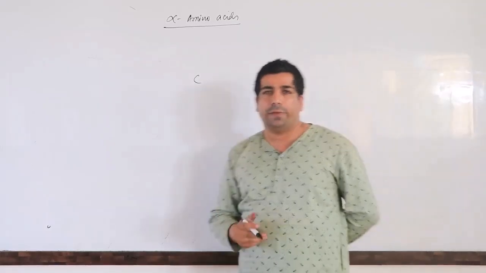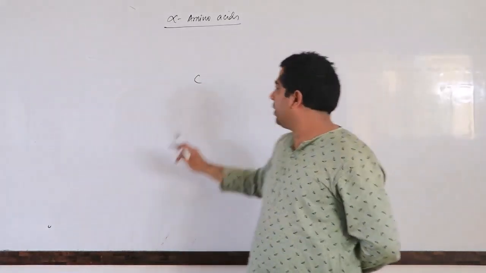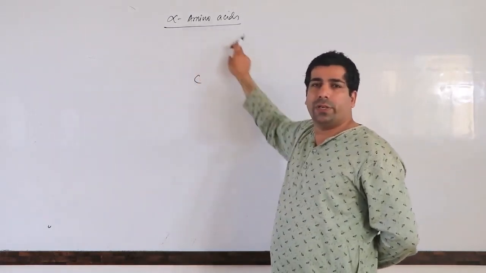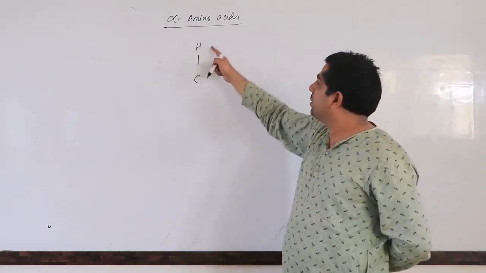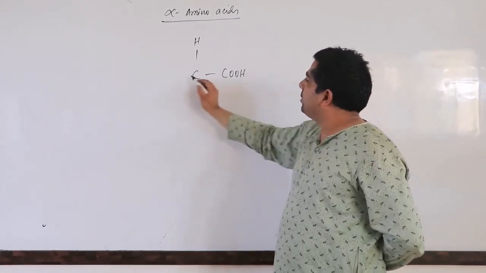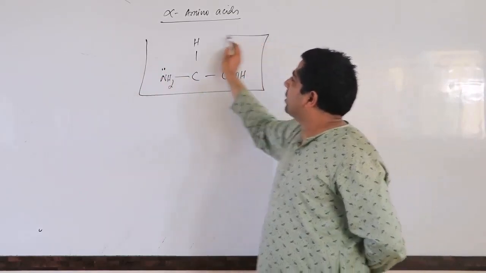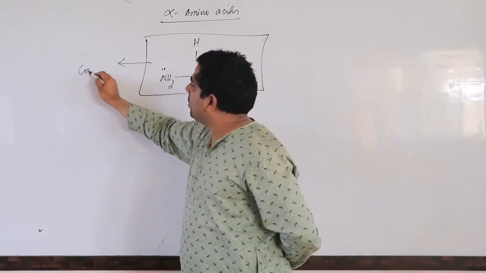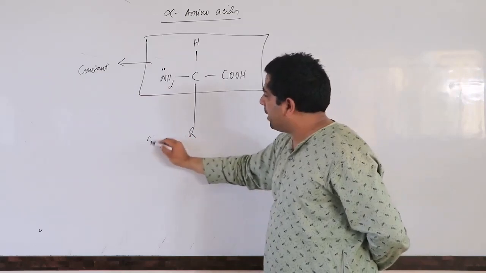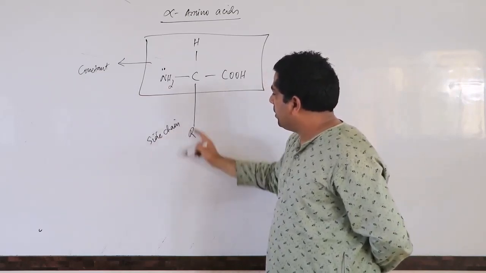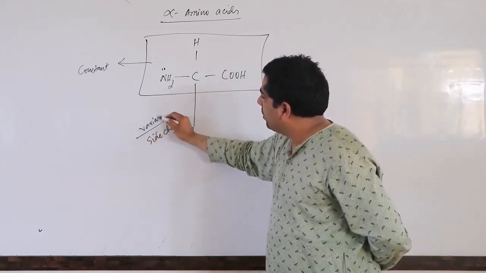So my dear friends, whenever you have to draw the structure of a particular amino acid, you have to take one carbon. Then you have to give 4 different groups to this particular molecule. The first thing is you have to give hydrogen, it will be constant. COOH is constant and NH2 group is also constant. This part of amino acid is constant. Only one thing is variable here, that is R group. R group stands for side chain. This is not constant, this is variable.